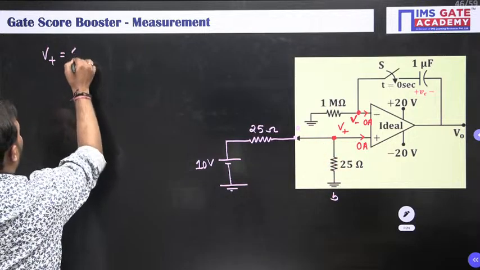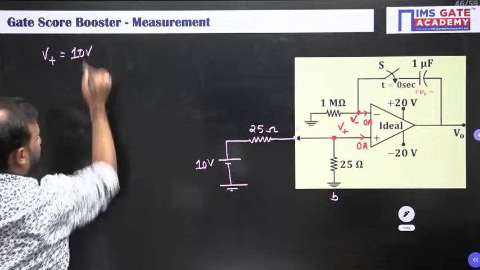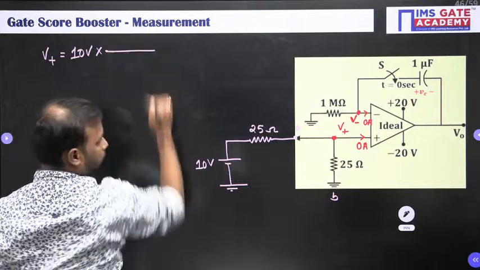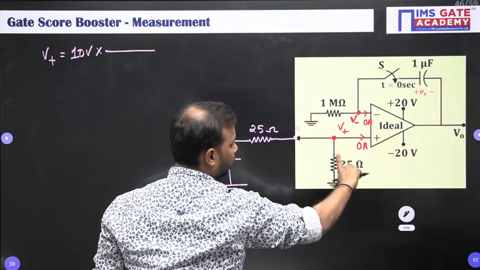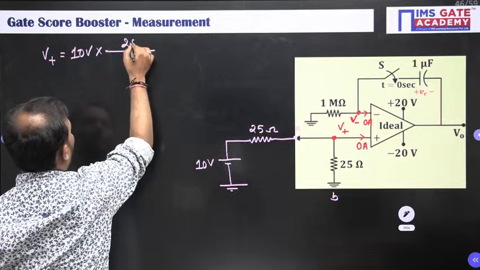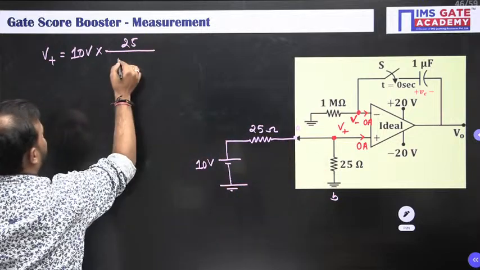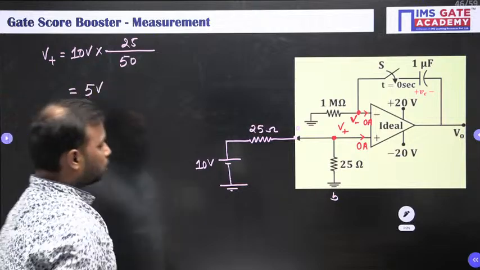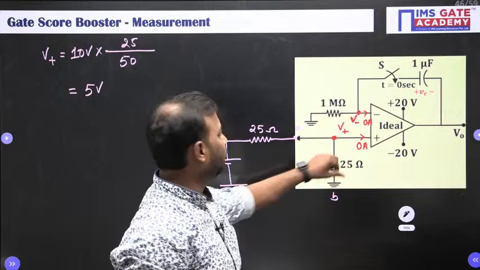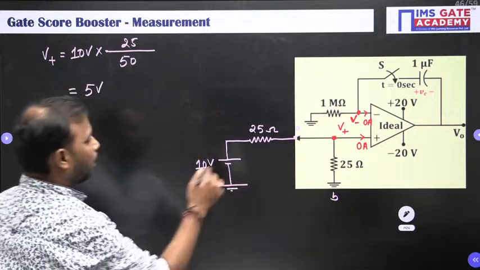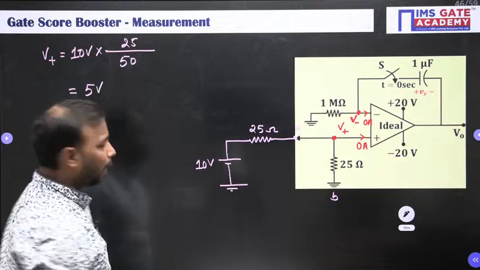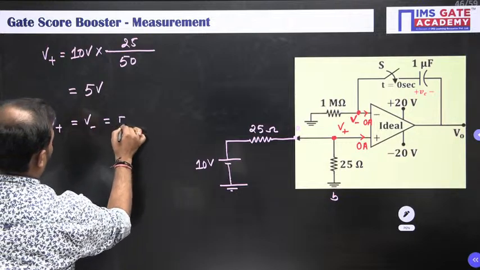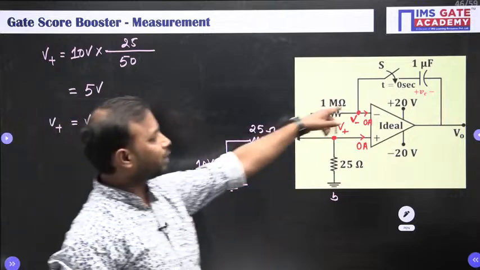So V plus is nothing but the total voltage, 10 volt, into this voltage, which is V plus. So its resistance is 25 divided by the total sum of the resistance, which is 50. So this is equal to 5 volt. So we have got V plus as 5 volt. Similarly, from the concept of the ideal op-amp, your V plus is equal to V minus, which is again 5 volt. Now what is the capacitor voltage?